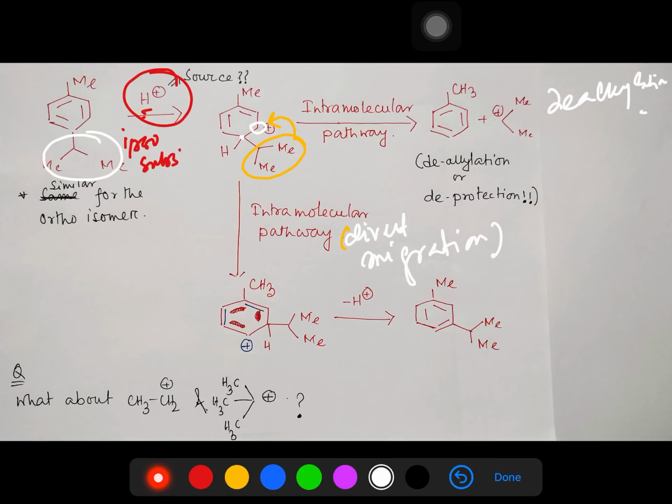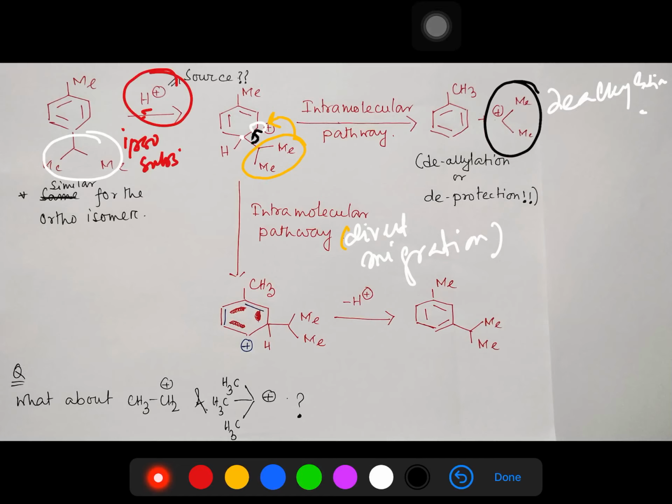Fine. So first let's discuss this dealkylation. We always say that this proton will be abstracted by someone, this bond will go, and aromaticity will be gained to get the product. But the opposite reaction is also possible. Additionally, you may consider that this bond pair will leave, meaning a carbocation instead of a proton will leave, which is this one, and it will gain the aromaticity. In this way this reaction happens.